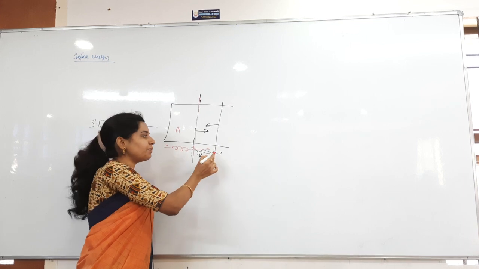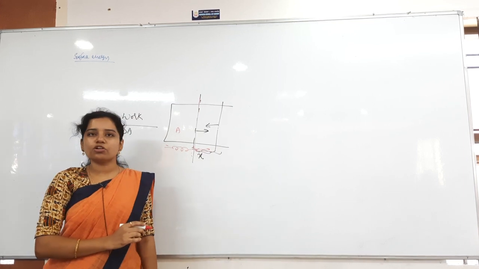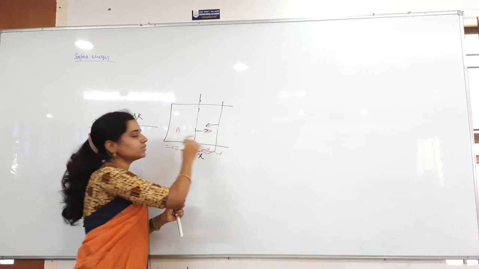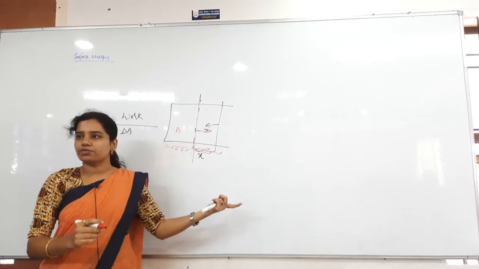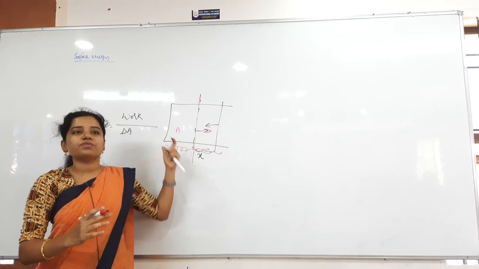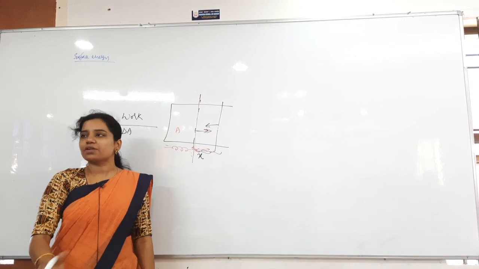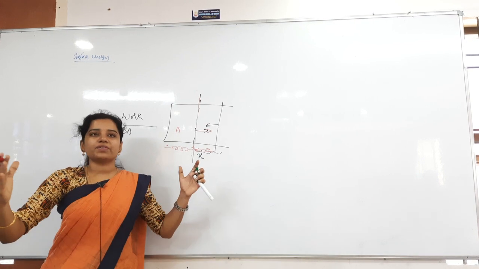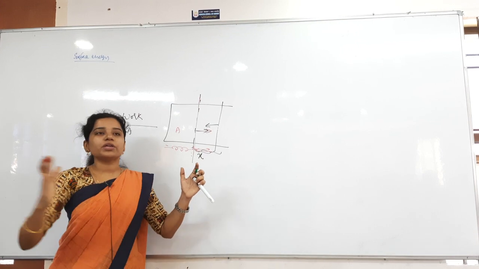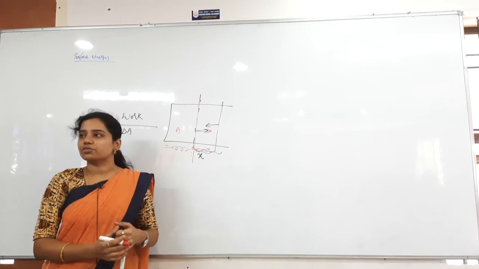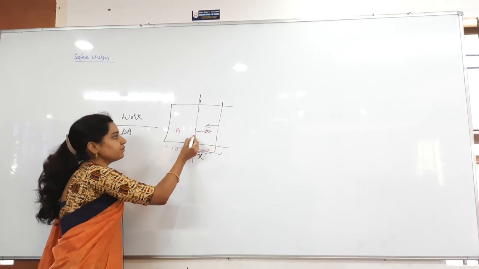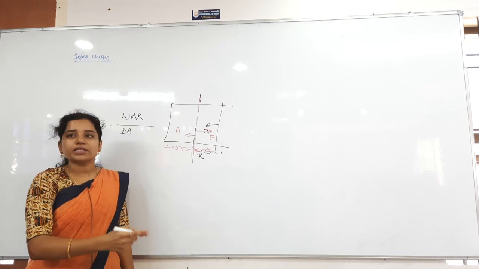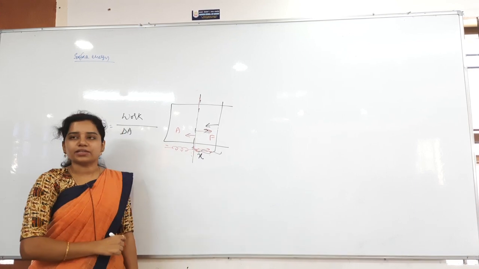Whenever I leave it, then what happens means it will go back again. It will go back to the equilibrium position. So here I am doing some work against the surface tension. Here in the spring, restoring force will be there. In this, that restoring force is due to which property? Surface tension only. By the surface tension only, it will have the minimum surface area. Minimum surface area, nothing but it is going back. Going back, nothing but which force? That is restoring force only. So here by the restoring force, it will go back. But what I am doing, I am applying the force in this direction to increase the area. How much did I increase here? X I increased.